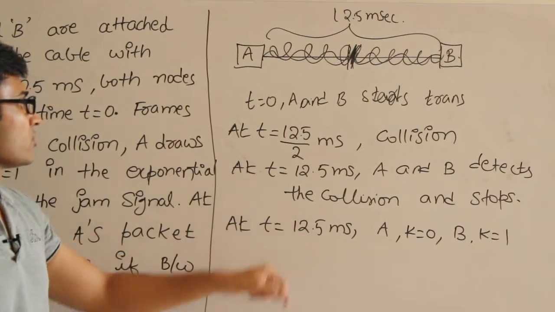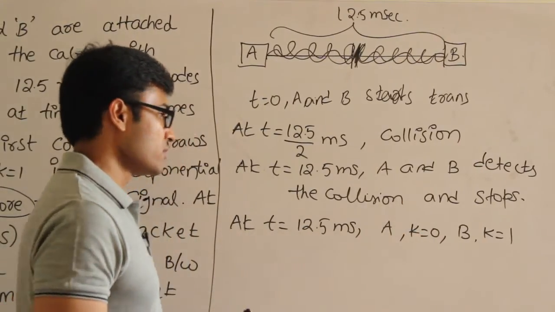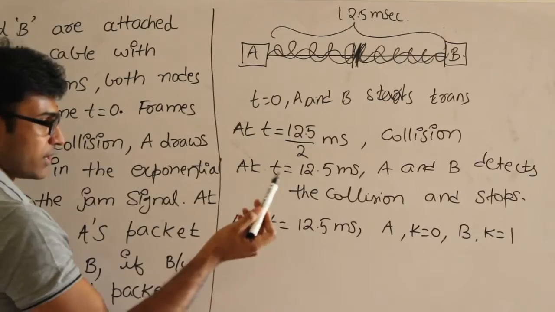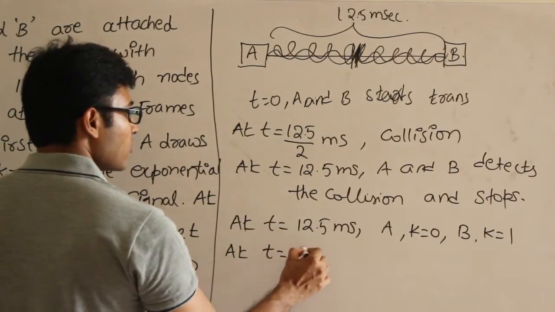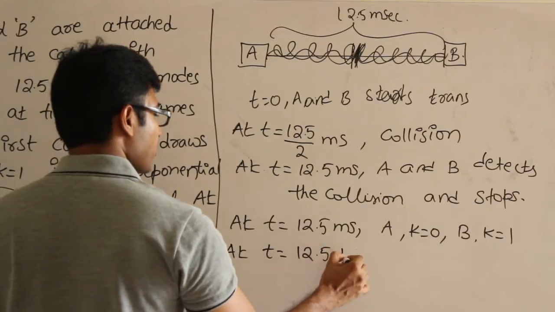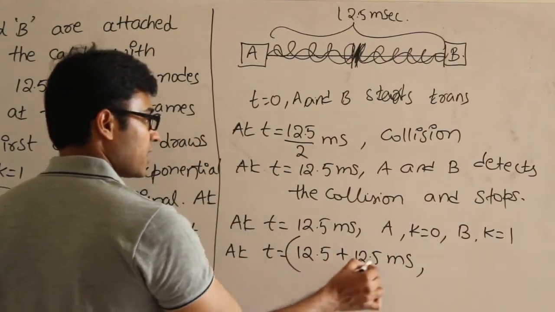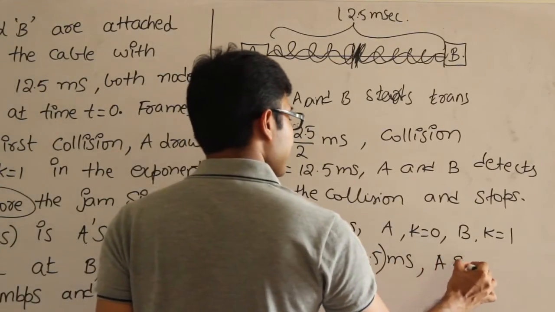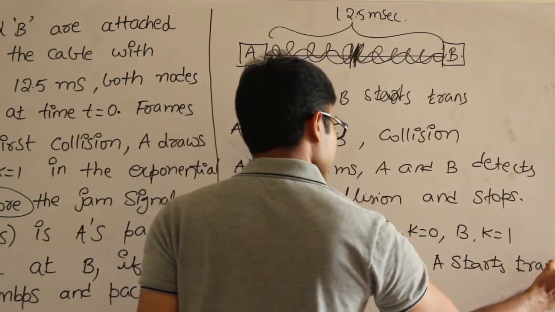So at time t equal to 12.5 milliseconds, A k equal to 0 and B k equal to 1, but A is going to wait for 12.5 plus 12.5 milliseconds. At this time A will start. A starts transmitting.